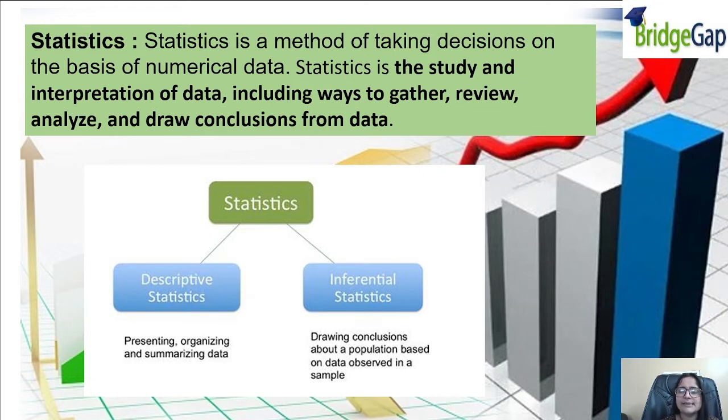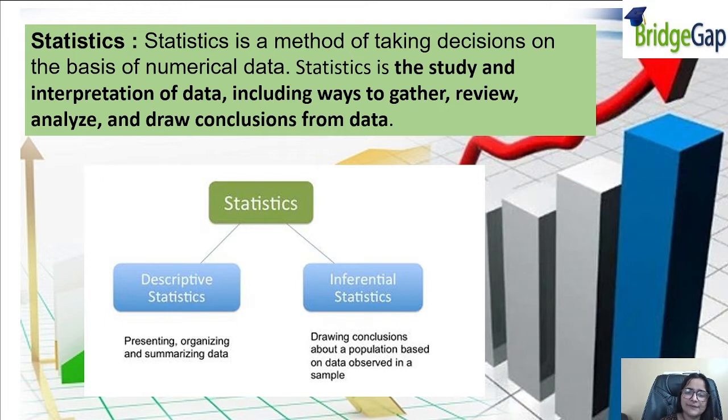Okay, statistics are the methods by which we take decisions when we have numerical data. Whenever we have numerical data, it is easy for us to make a decision if we also have a comparison rather than just brief data. It is the study and interpretation of data, including the ways to gather, review, analyze and draw conclusions from the data.